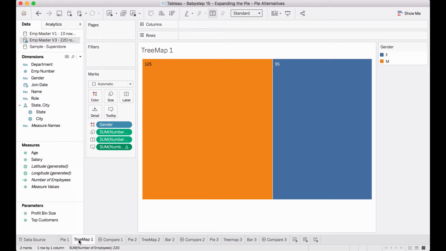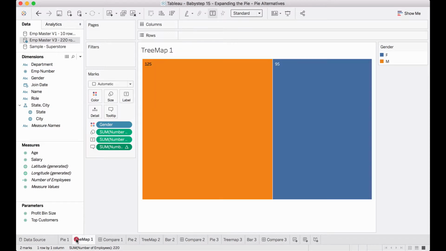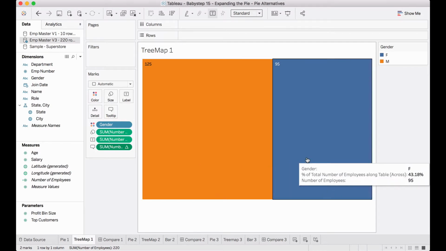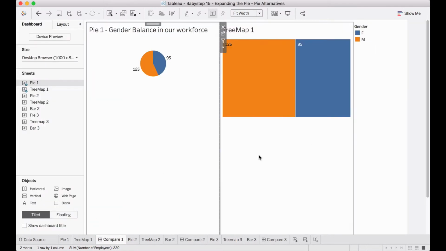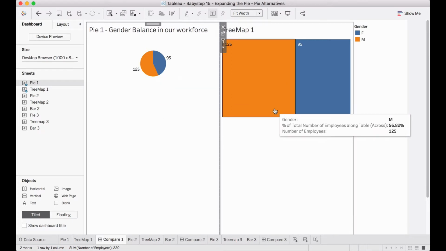If you look at an alternative, here is the alternative that a lot of people like. It's called Treemap. So rather than using the circle where the angle is a difficult thing for us to really understand or calculate, using a rectangle is easier on the eyes. That's what the visualization experts say. And you can see this one conveys the message, okay, this is 56 percent and then this is 43 percent. But to me, for a simple comparison between these two charts in a scenario like this, personally, pie chart conveys this message better as opposed to this.